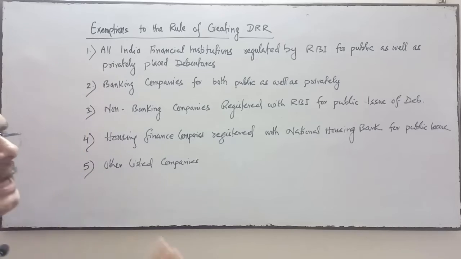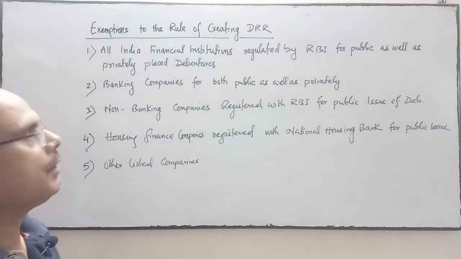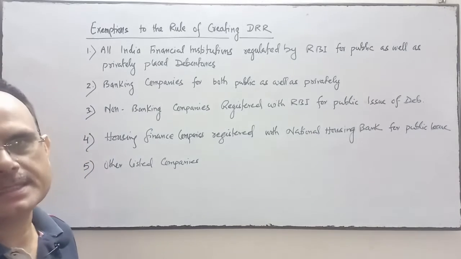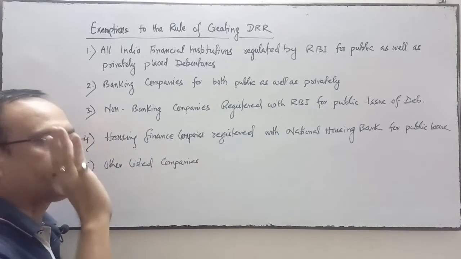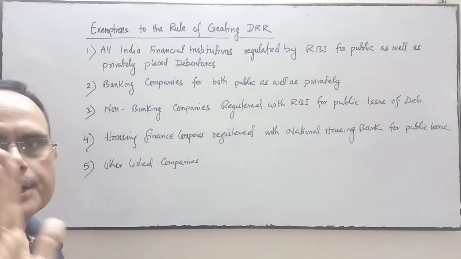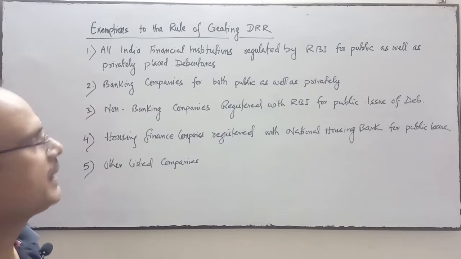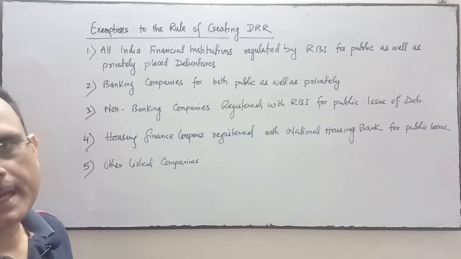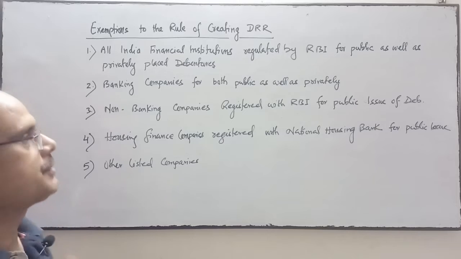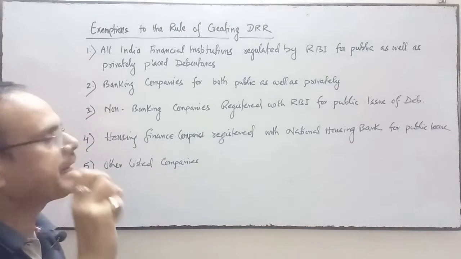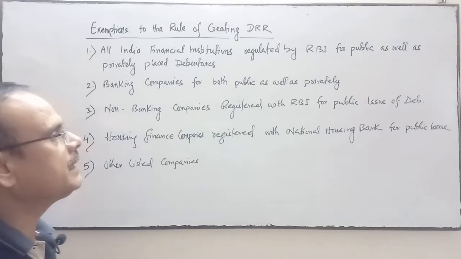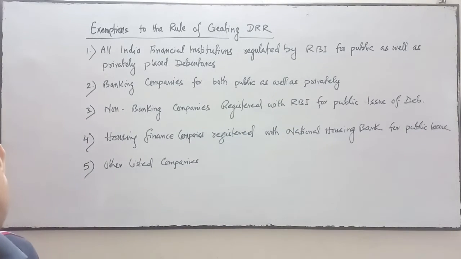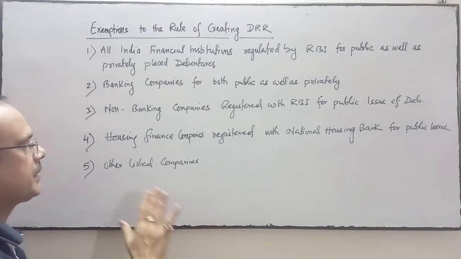Number 1, all India financial institutions regulated by the RBI, the Reserve Bank of India, for public as well as private issue of debenture. Second is banking companies for both public and private issue of debenture. Third is non-banking companies registered with the RBI for public issue of debenture, not private.